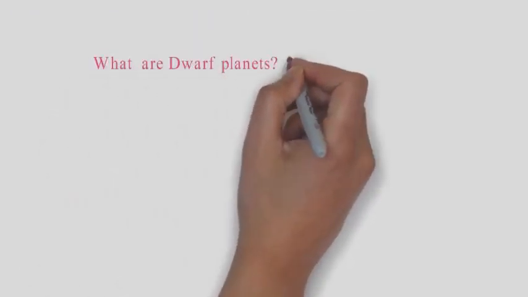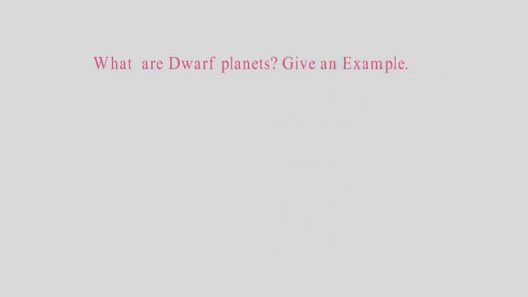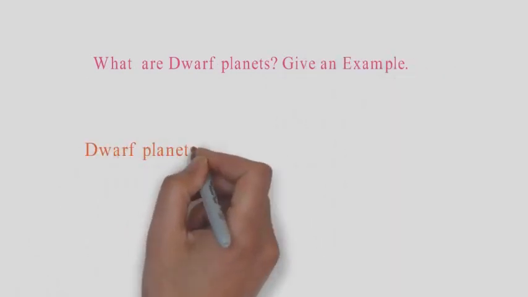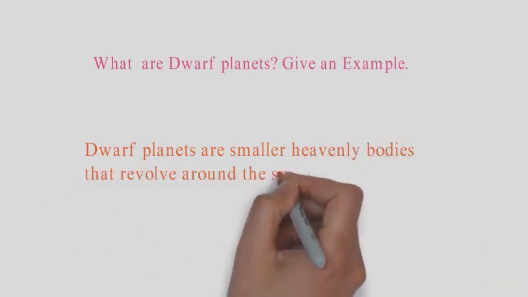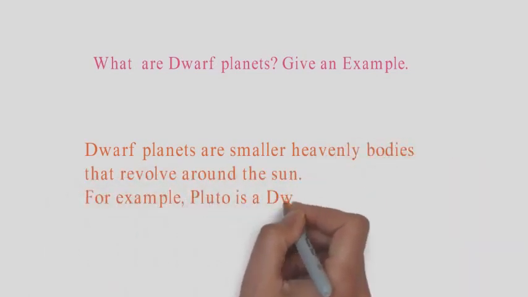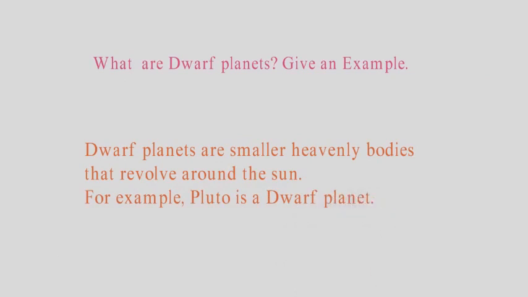So, what are dwarf planets? Give an example. Dwarf planets are smaller heavenly bodies that revolve around the sun. For example, Pluto is a dwarf planet.